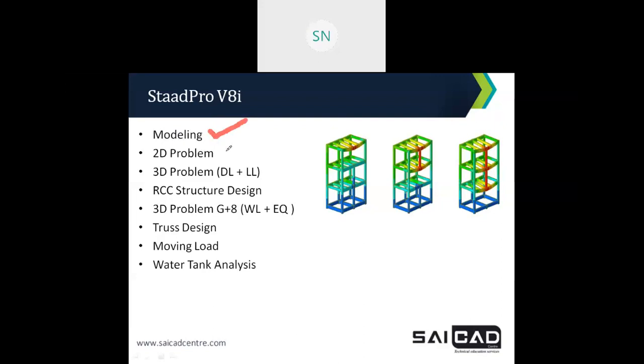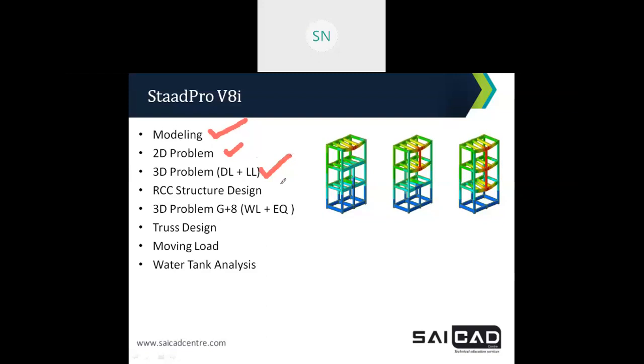Then we will begin with the 2D problem. With the help of this 2D problem, first of all we will learn how to analyze very simple problems. Once we get that, the next task will be the 3D problem with only dead load and live load. After that, we will discuss the 3D problem with dead load, live load, and also combination loads, and with some material properties, right?